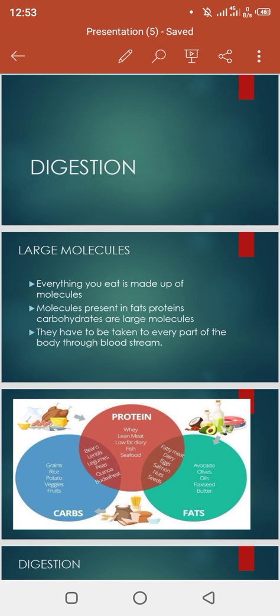So in the digestion we will discuss the large molecules. The food which is eaten by us is a large molecule. This large molecule is later broken down into small molecules. Clear? For example, we eat carbohydrates, sugar or starch. This starch or sugar can be converted into maltose.